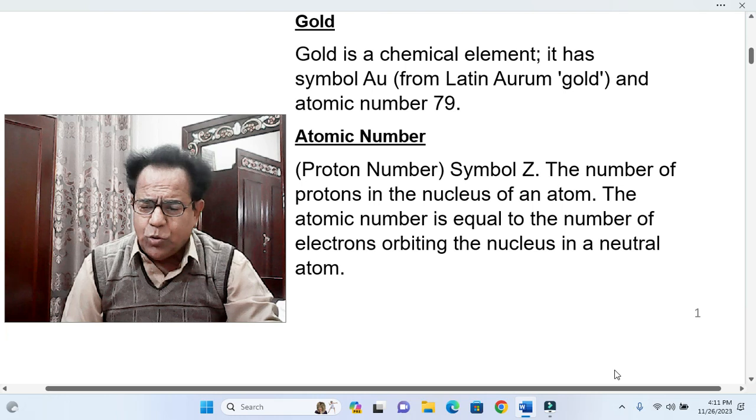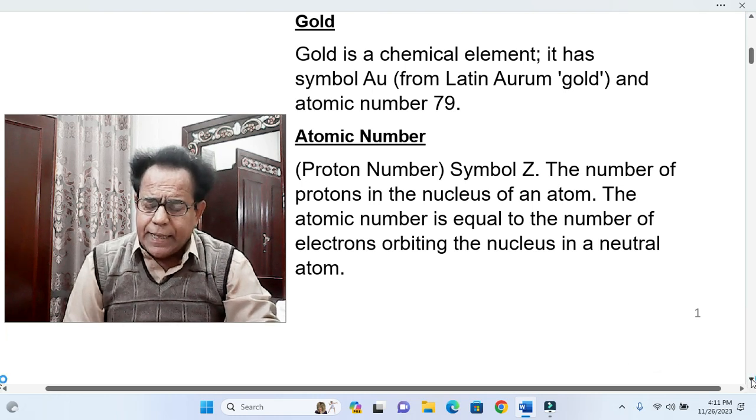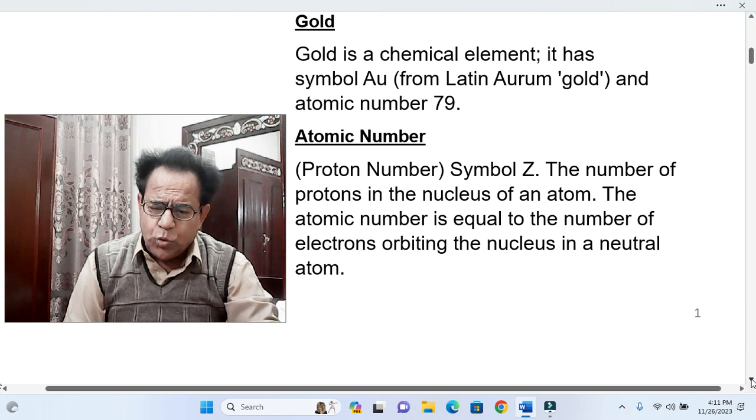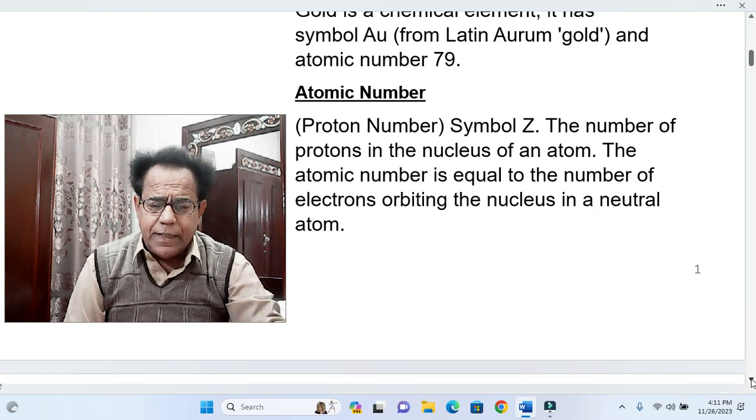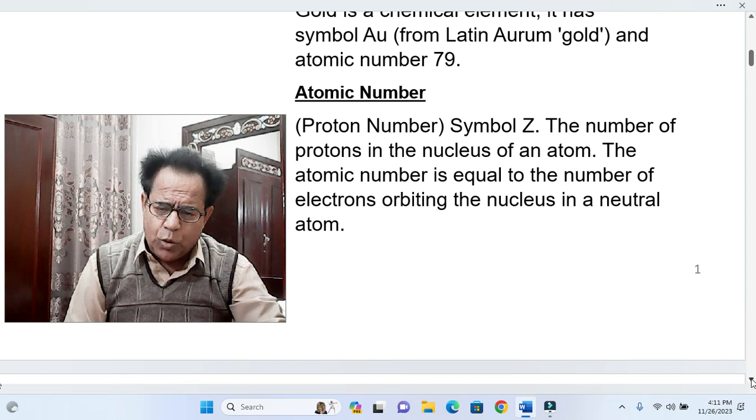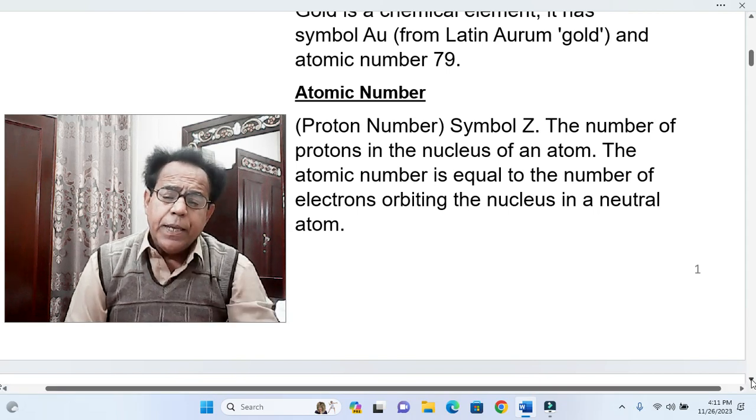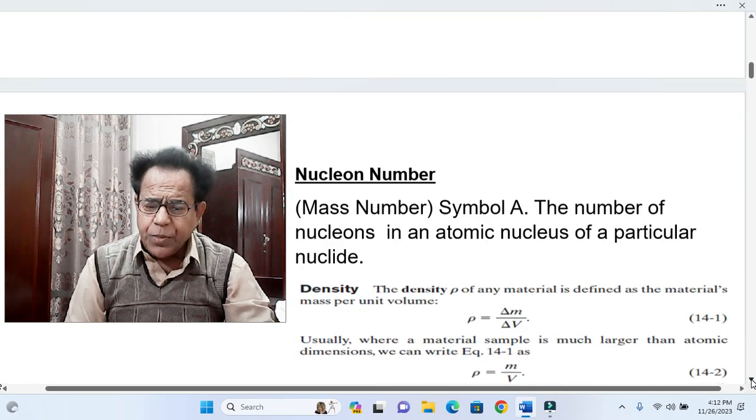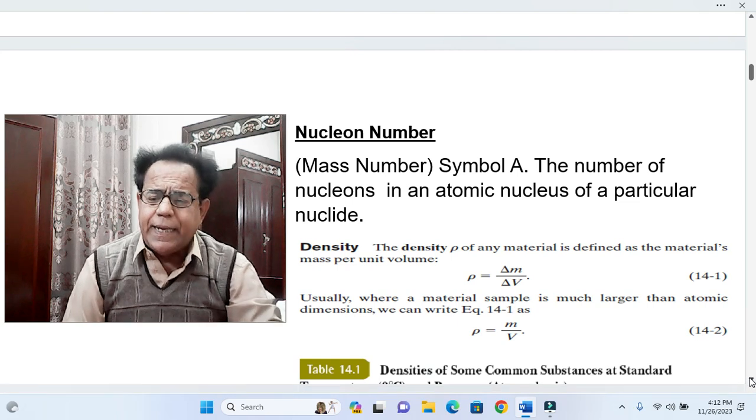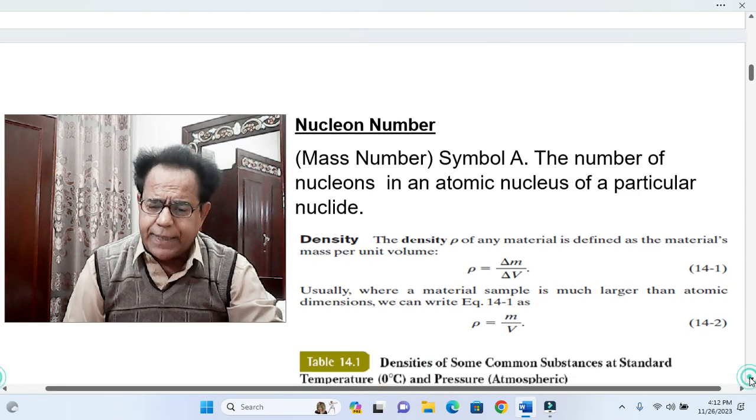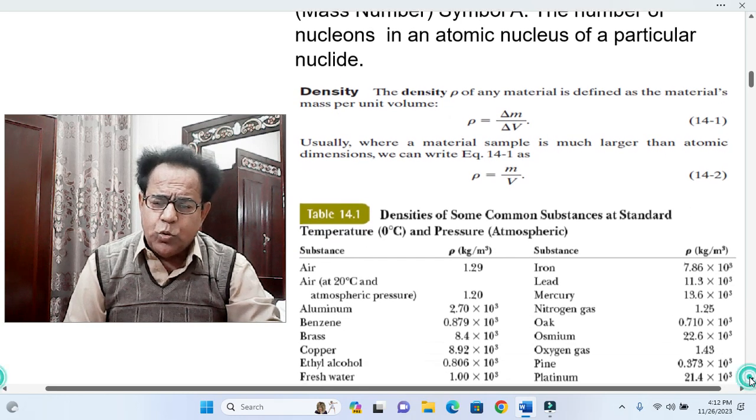Dear students, we know that an atom is basically neutral, so it can be neutral only when number of protons equals number of electrons. We also know that charge on proton and electron is exactly equal, only it is of opposite sign. So number of protons must be equal to number of electrons, otherwise neutrality cannot exist. Nucleon number or mass number, its symbol is A, the number of nucleons in an atomic nucleus of a particular nuclide. Now dear students, we are going to define density.